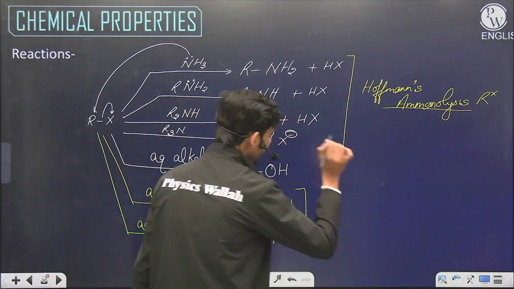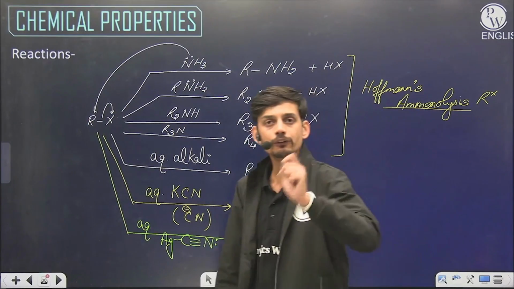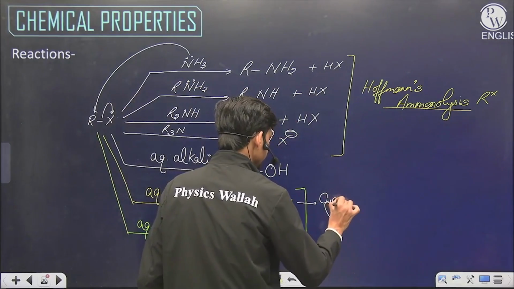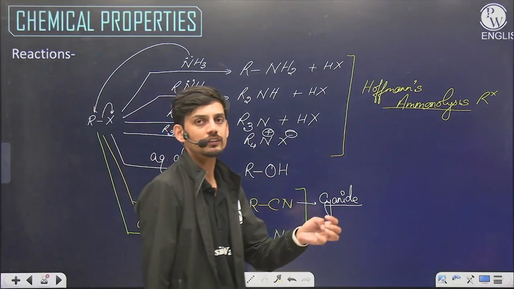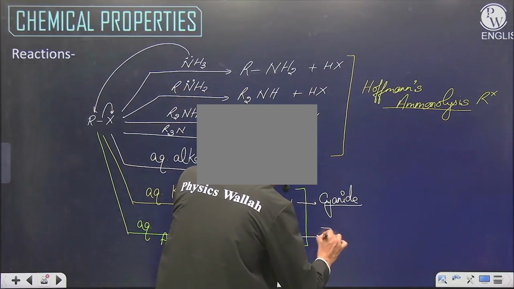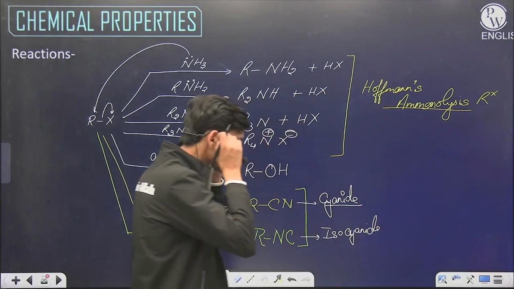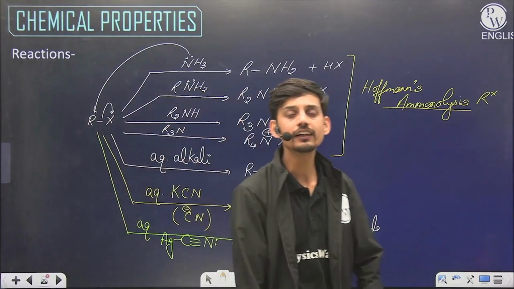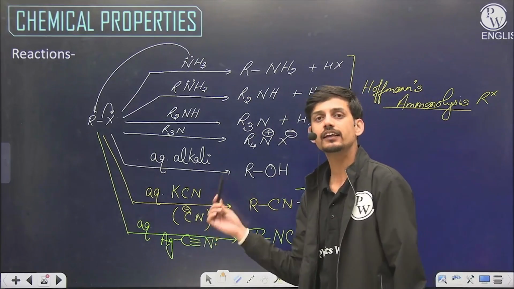So you have to remember very carefully, if you have the cyanide salt of S block, due to their ionic character they will form alkyl nitrile. But if you have a cyano salt of D block, transition metal, due to their more covalent character, they will form isocyanide. So on the basis of ionic and covalent character, this change occurs, that carbon is a more powerful nucleophile than nitrogen.